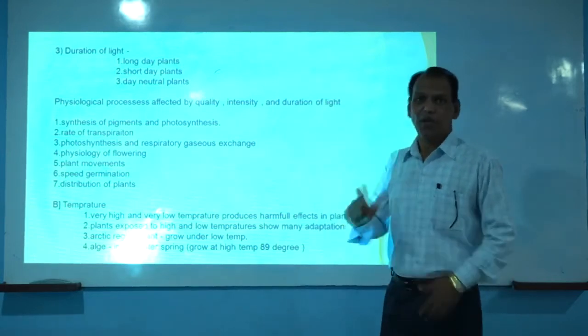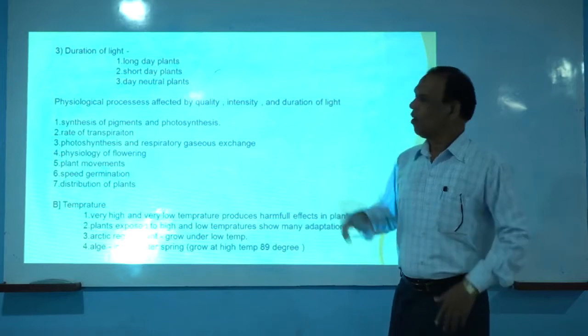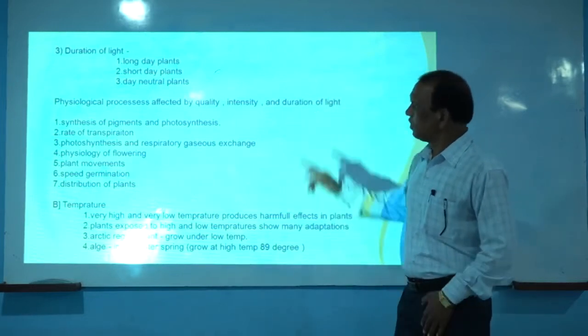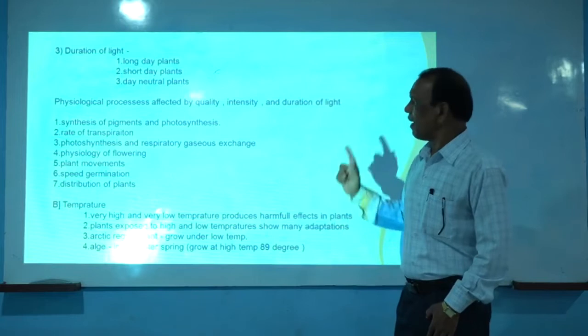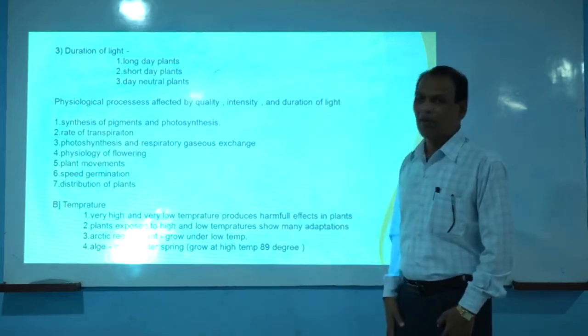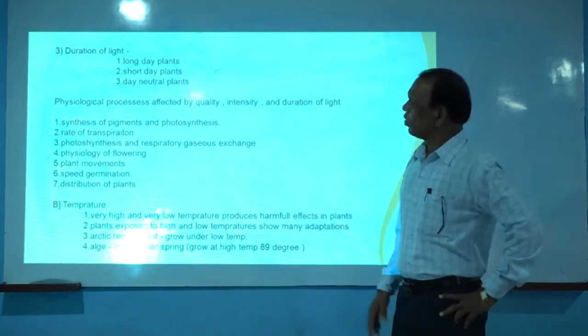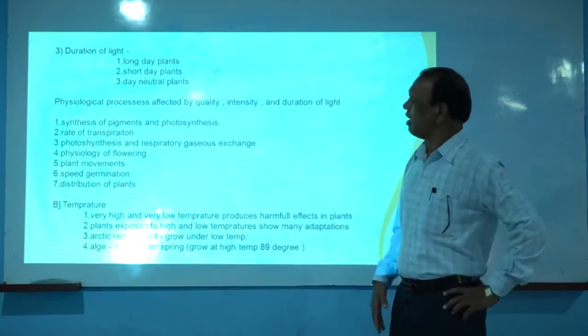So on the basis of the requirement of this photoperiod, plants are classified into three groups: long day plants, short day plants, and day neutral plants. So what is the meaning of the term short day plants?